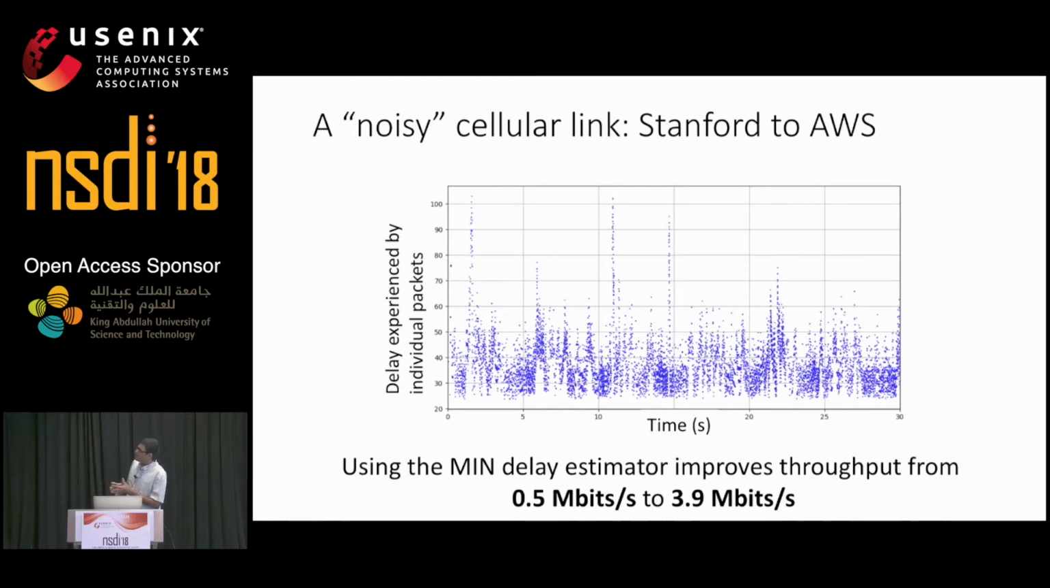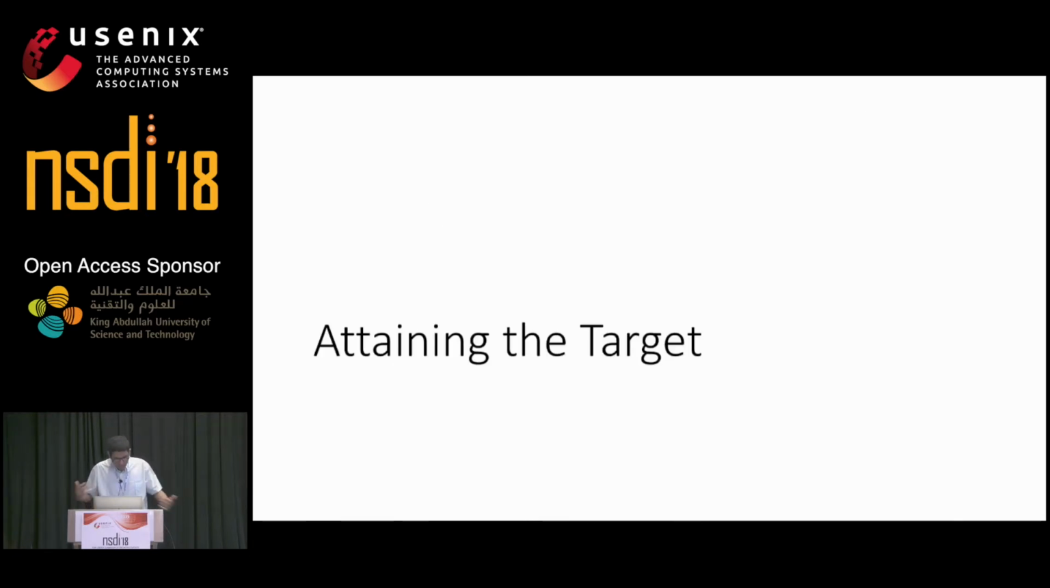We go back to our example of the Stanford to AWS Northern California link. If we switch the queuing delay estimator in our algorithm from the RTT minus RTT min to the new estimator, we get an 8x improvement in throughput with hardly any increase in delay. So now we know we have a definition of a target rate. We know how to compute the target rate. However, now we need to look at how we attain that target rate.